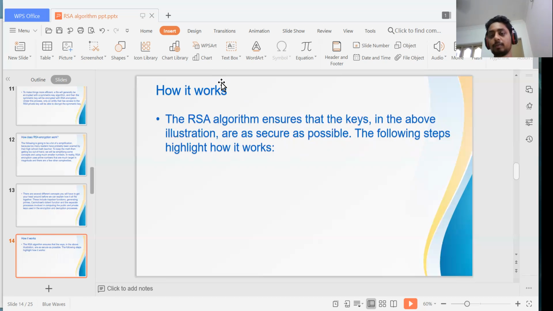Definitely, it's an algorithm that uses a public key and a private key. In the above illustration, the following steps highlight how it works and how it changes. We can show that here.